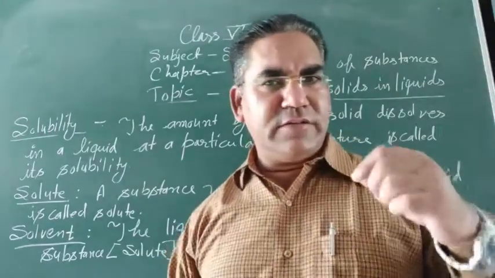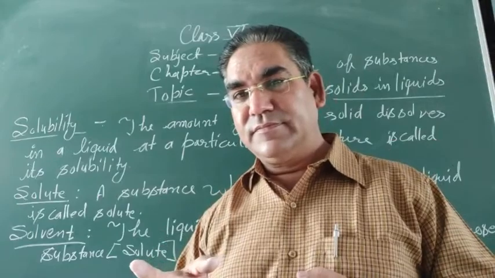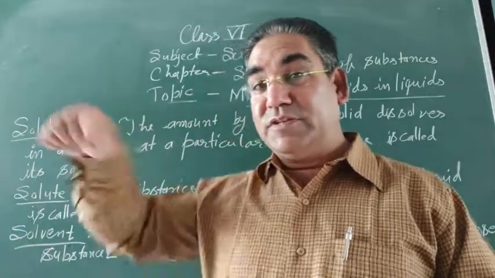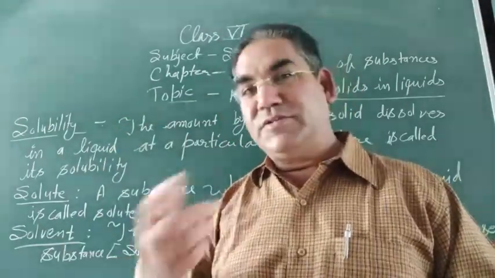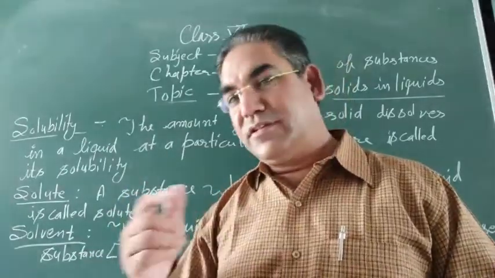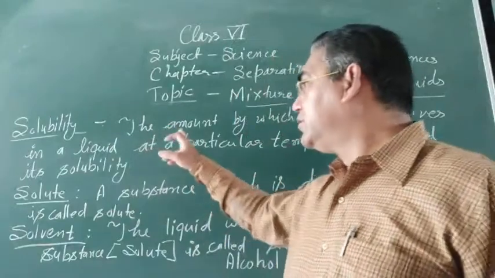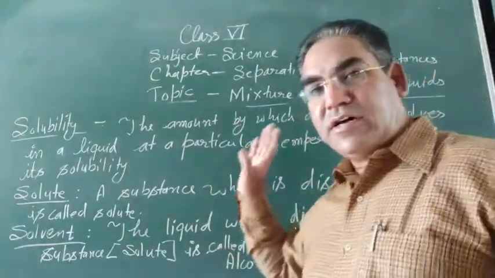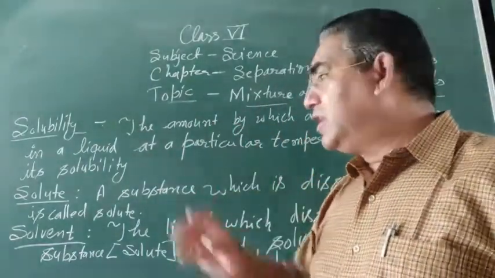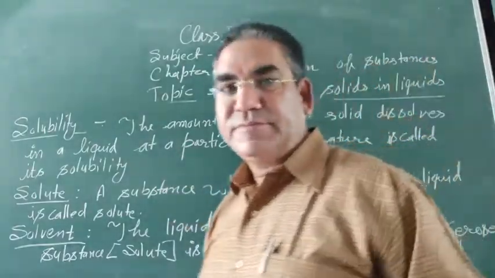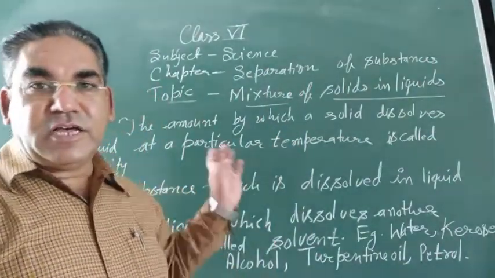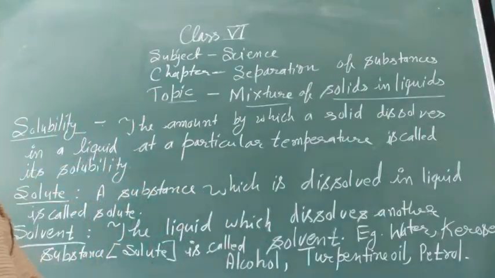We have discussed earlier in the last chapter soluble materials and insoluble materials: the substance which dissolves in liquid is known as soluble, which does not dissolve is insoluble. Solubility: the amount by which a solid dissolves in a liquid at a particular temperature is called its solubility.